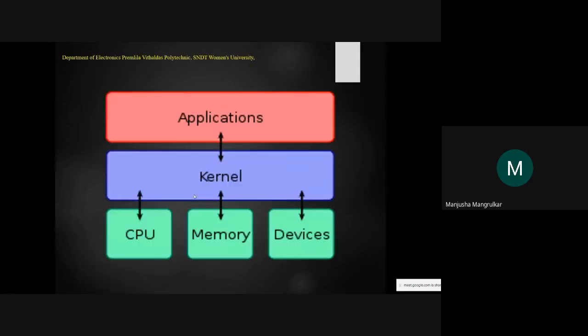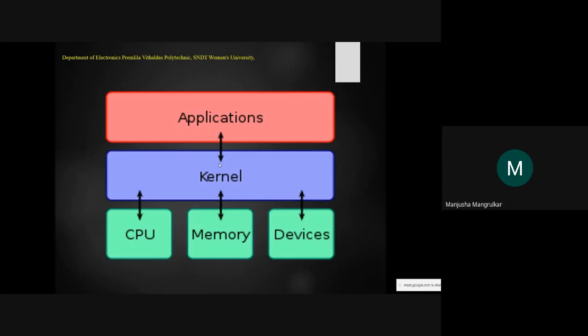Now this is your kernel, right? This is the applications layer. This kernel is interacting with the CPU, memory, and devices, and the application is interacting with your kernel. So the kernel is the middle layer, right?